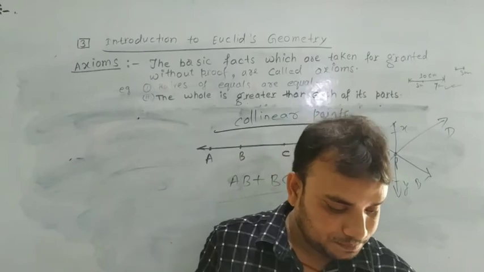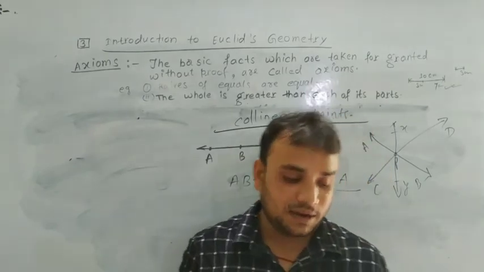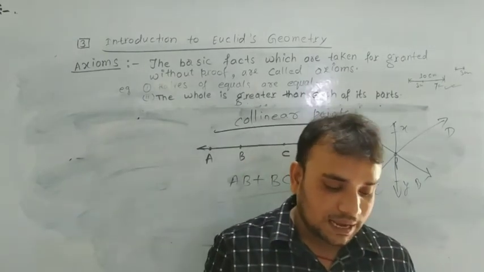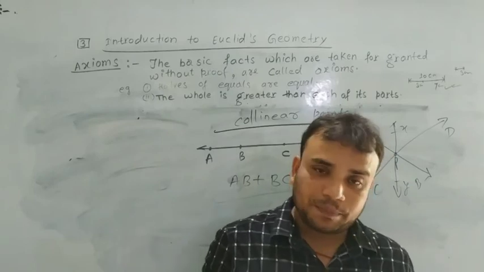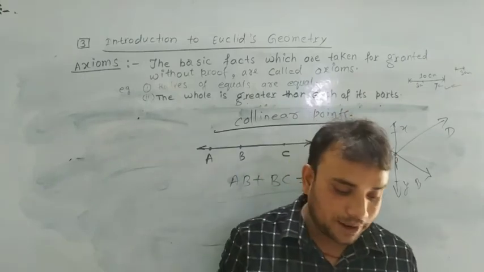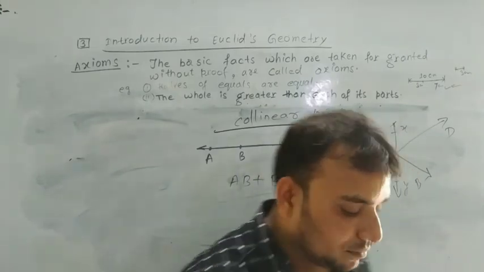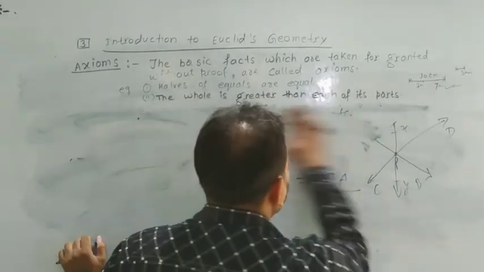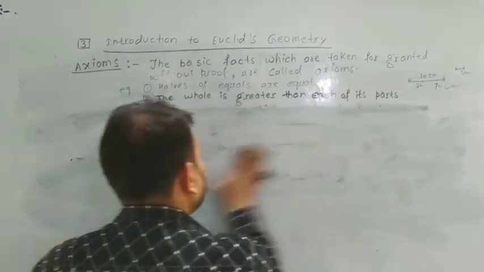Dear students, next is parallel lines. Two lines L and M in a plane are said to be parallel if they have no point in common. That means they do not intersect each other at any point.